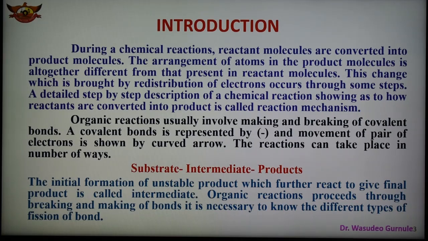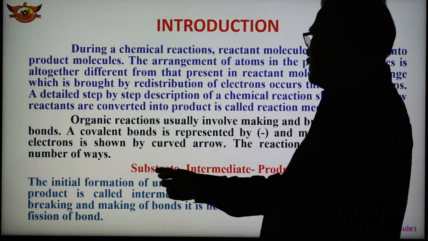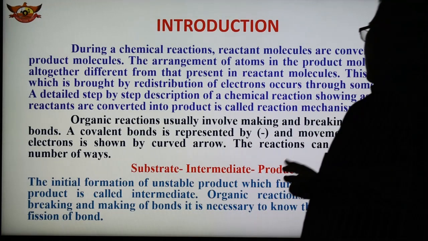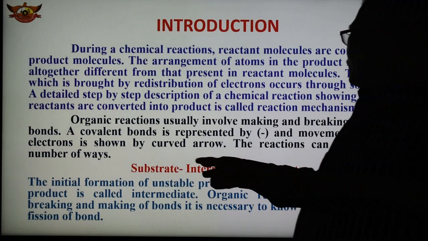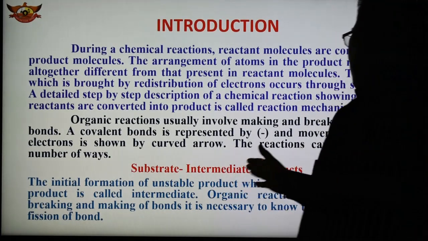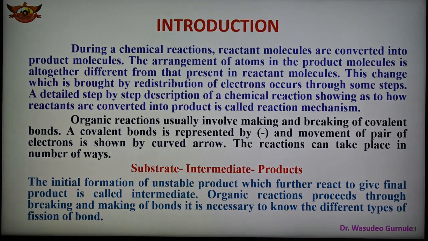In this way, the substrate, which is the first reactant, forms an intermediate, and then finally we get the product. This is a general organic reaction. Initially there is an unstable product which further reacts to give the final product after the intermediate. So this is the unstable one, then forming the intermediate, and we get the final stable product.